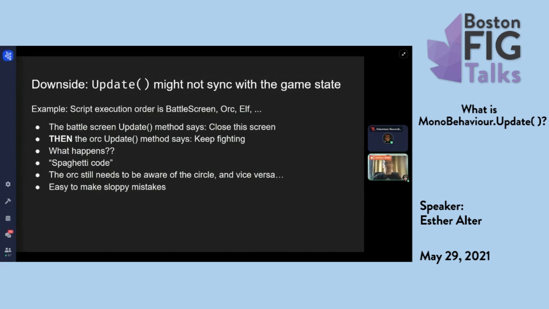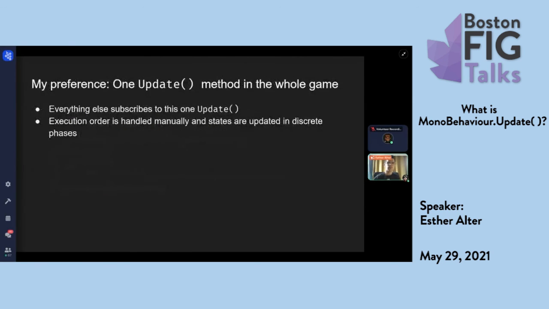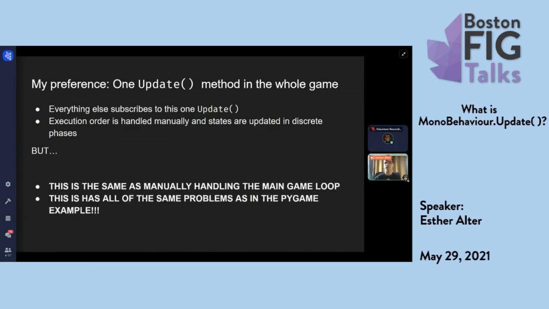And so everything is sort of interlocking in ad hoc, sloppy ways, and it's easy to make sloppy mistakes at this point. My preference for tackling this is to actually have only one update method in the entire game. Everything subscribes to this update method, and it will manually handle execution order and update states accordingly. And that creates very tightly organized code. But the problem is that is the same kind of manual handling in the main game loop that we were just talking about. It's going to have all of the same problems as that PyGame example, only more because I'm making a more complex project.